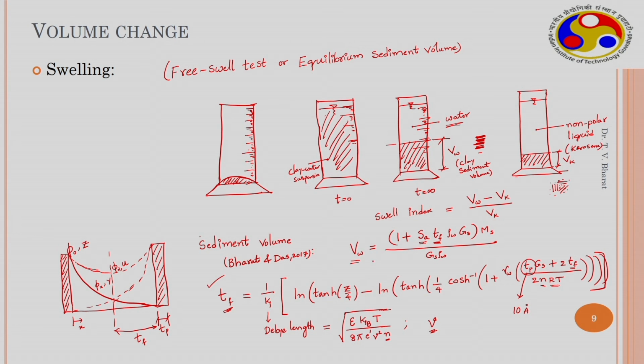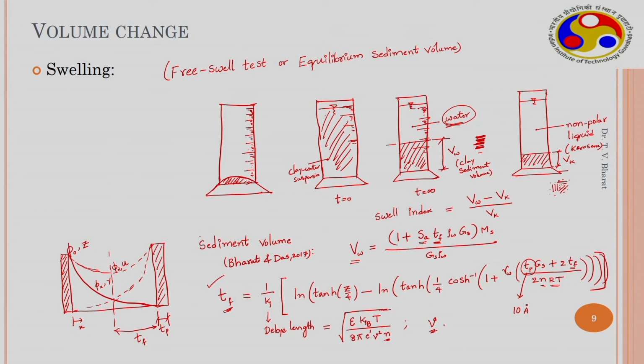So if you have multiple ions, then instead of water, one particular pore fluid at a concentration near 1 molar or 0.1 molar could be used, so that the influence of other cations will be suppressed. So we can use a given concentration and valence 1 to predict the sediment volume accurately. This provides us the concept of swelling and the maximum swelling that takes place under zero mechanical stress.